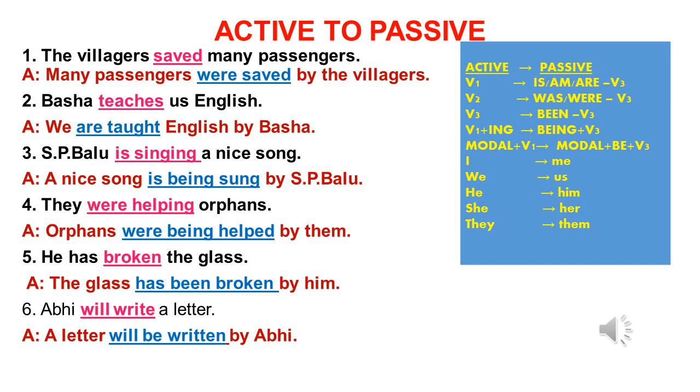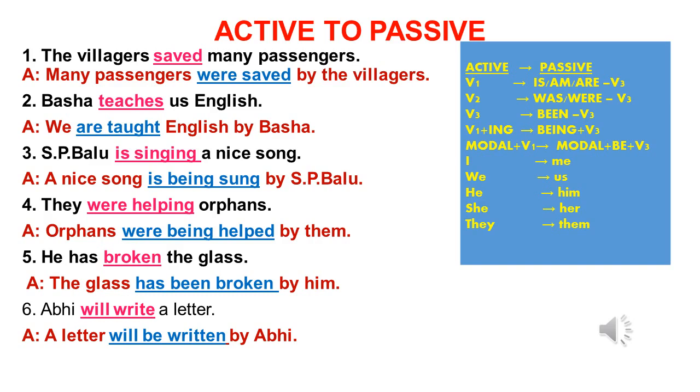Look at the third sentence. S.P. Balu is singing a nice song. The object as the subject, a nice song, is. Add a suitable be form. The verb is ing. So we can use being as the be form. A nice song is being. The third form of the verb. Sung is the third form. Now write the subject of the active sentence as the object with by S.P. Balu. Then the answer is a nice song is being sung by S.P. Balu.